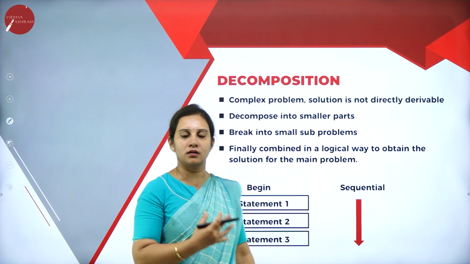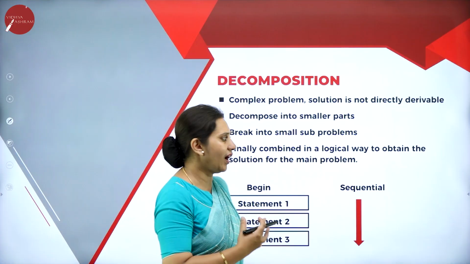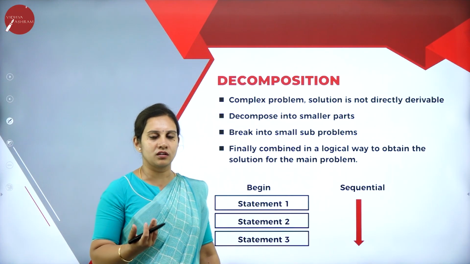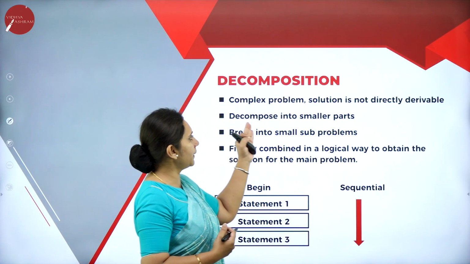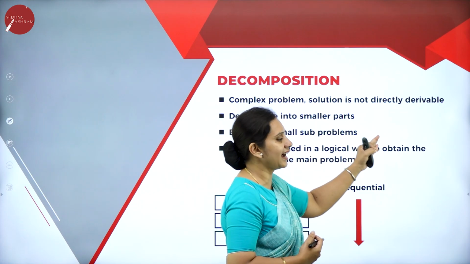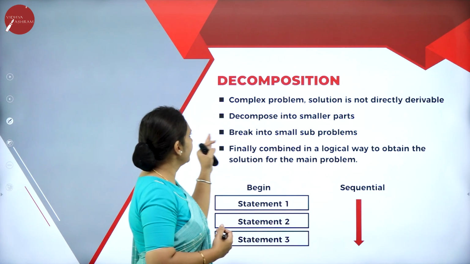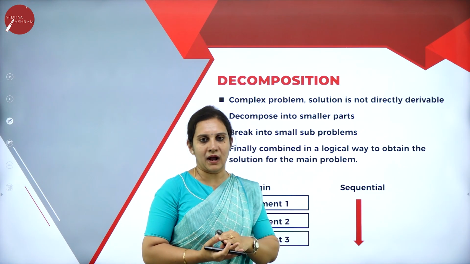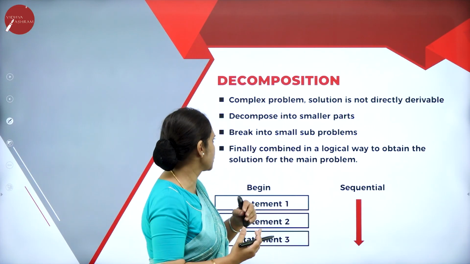What is the meaning of decomposition? Why do we need decomposition in problem solving? A complex problem's solution is not directly derivable, so it is decomposed into smaller parts. That is nothing but decomposition.